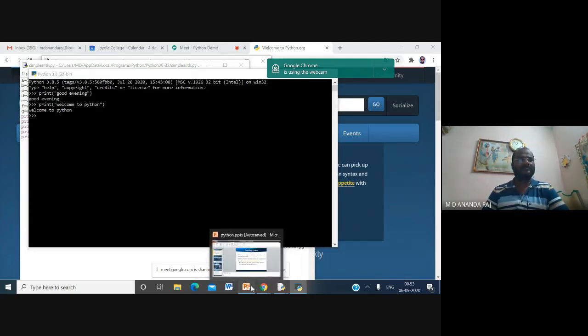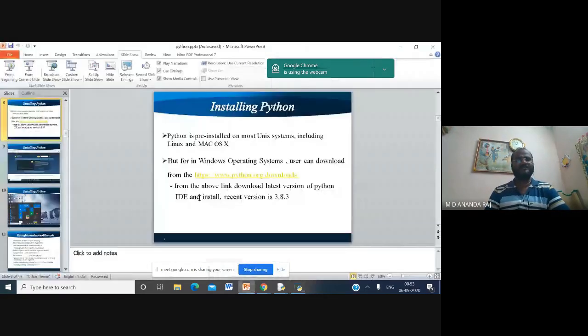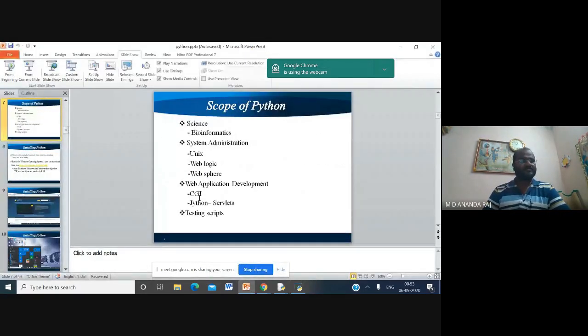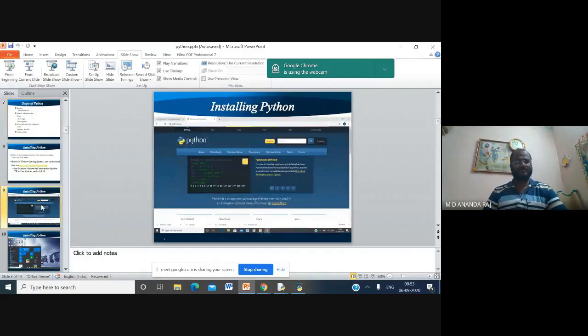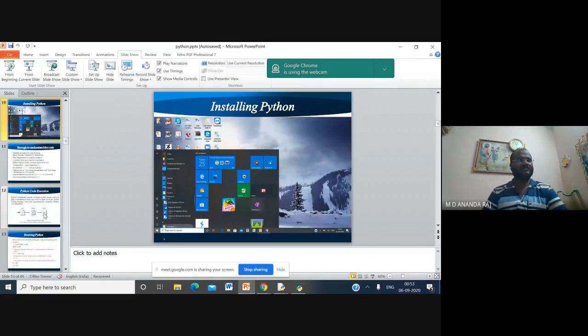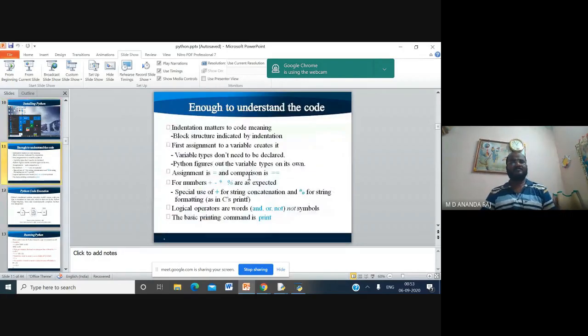Then come back to the installation page. This is a screenshot of your Python official web page. To understand the code, indentation matters to give meaning. Block structure is indicated by the indentation. Indentation means space. The second one is variable. No need to declare a variable or the data type. When you are declaring the value, it will take it automatically.